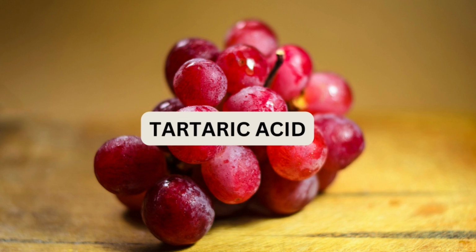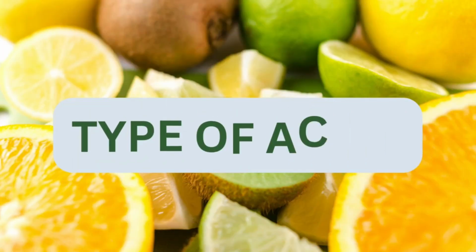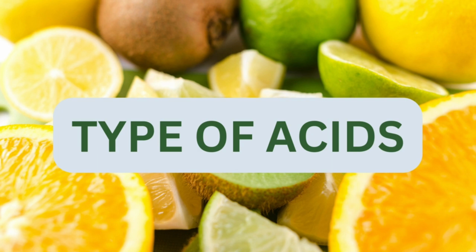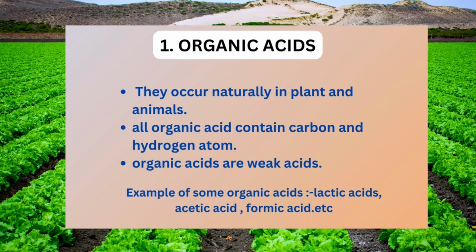Of acid, there are two types of acid. First is organic, another one is inorganic acid. Organic acid can be understood from the name: organic means they occur naturally in plants or animals, so these are called organic. Same thing with acid: those acids which are present naturally in plants or animals are called organic acids. All organic acids contain carbon and hydrogen atoms. And organic acids are weak acids. Why are these weak? Because they are present in nature, so they are weak in nature. Some examples of organic acid are lactic acid, acetic acid and formic acid.